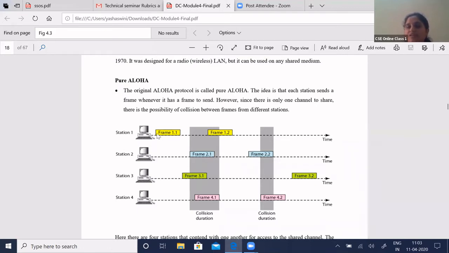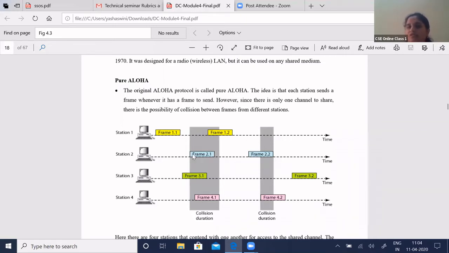Here station 1 has already sent frame 1.1. See what you can observe. Only frame 1.1 from station 1 and frame 3.2 are received. For the others, due to the contention of data, there is no specific time when the data has to be sent, or no algorithm in order to control the frames. It has resulted in collision, right? See, the frames are collided.